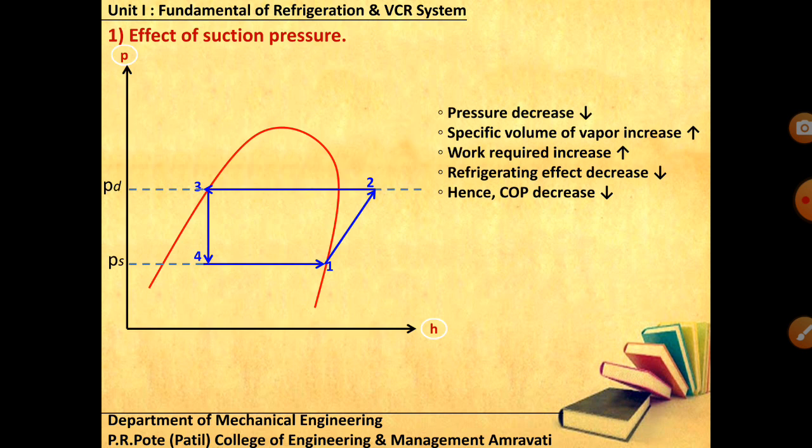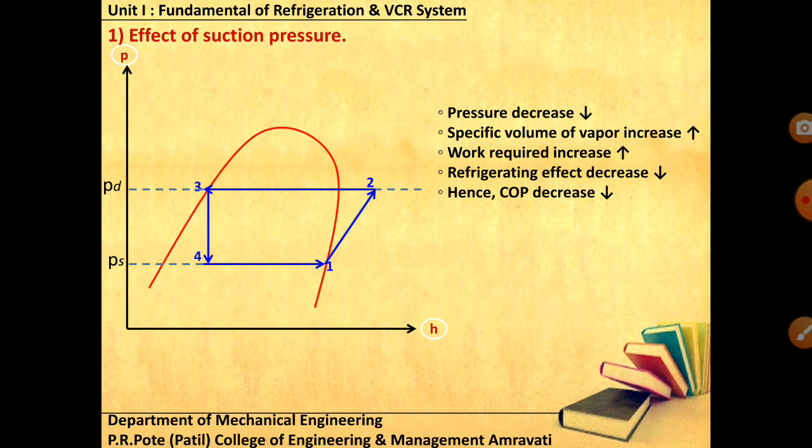First one is the effect of suction pressure. Now this is the standard cycle 1 2 3 4: 1 to 2 compression, 2 to 3 condensation, 3 to 4 expansion, and 4 to 1 evaporation. Now I'm going to reduce the suction pressure and find out its effect.